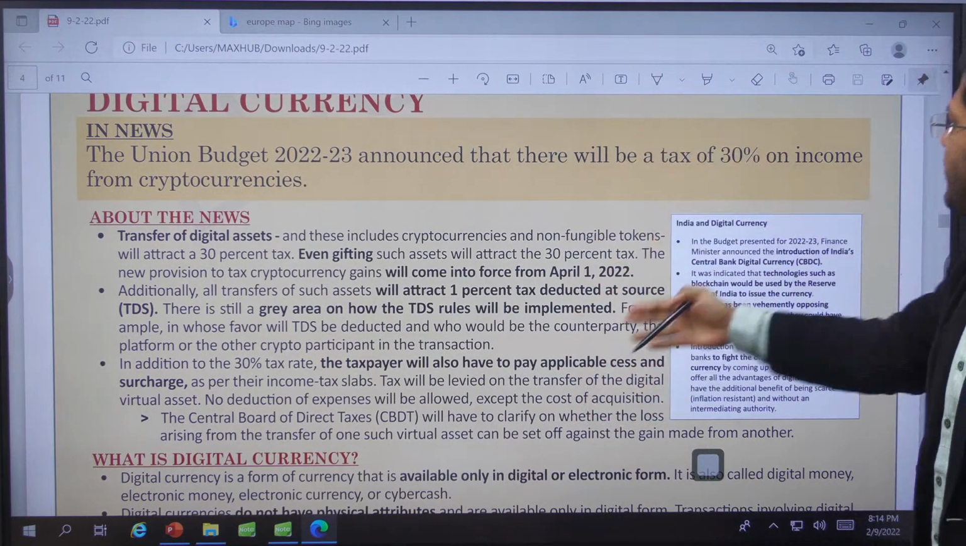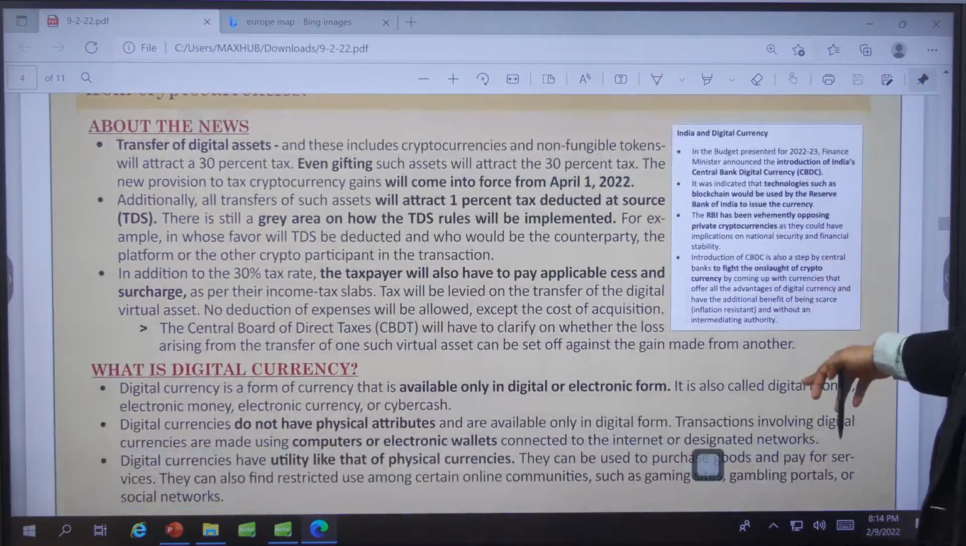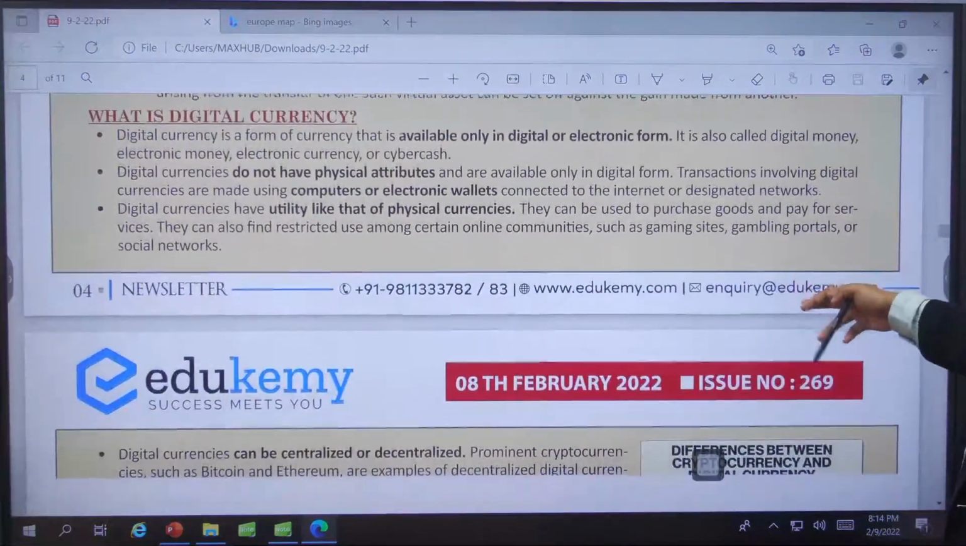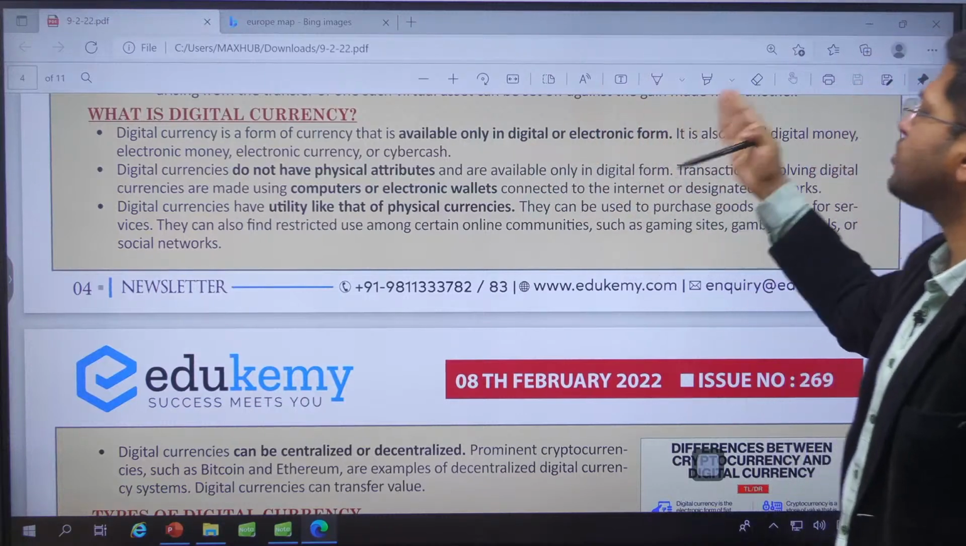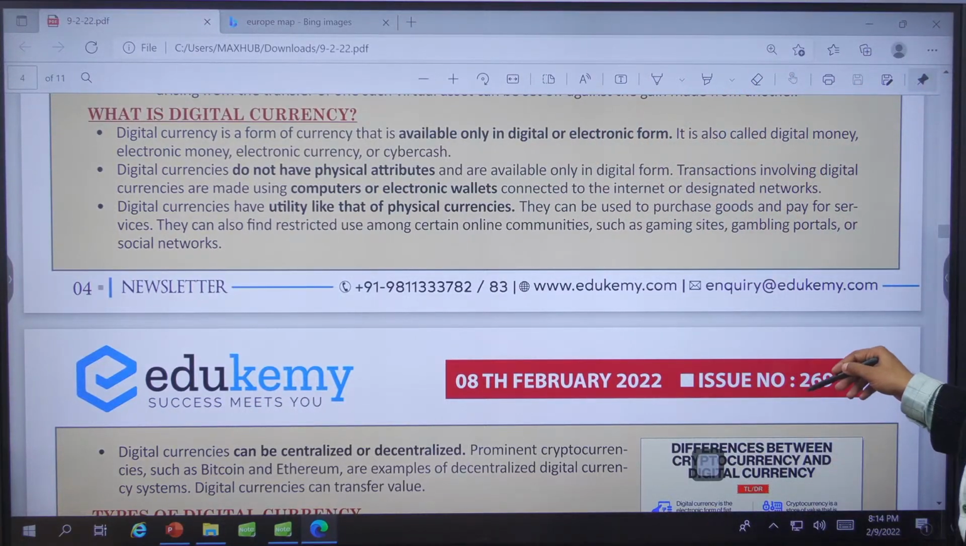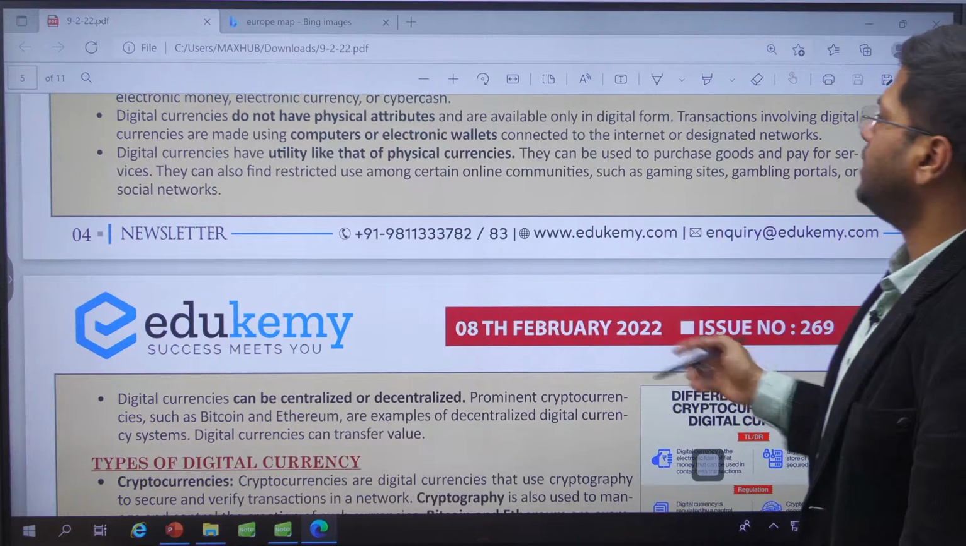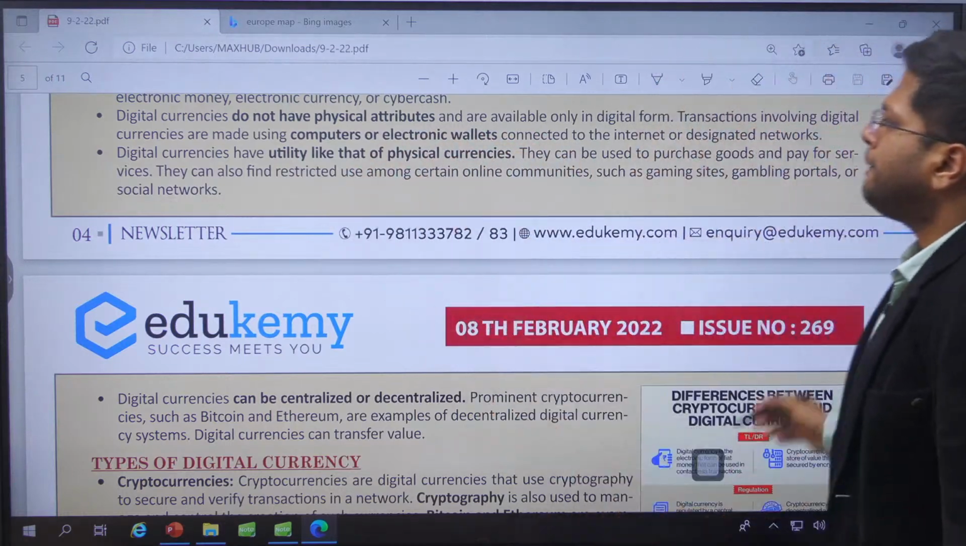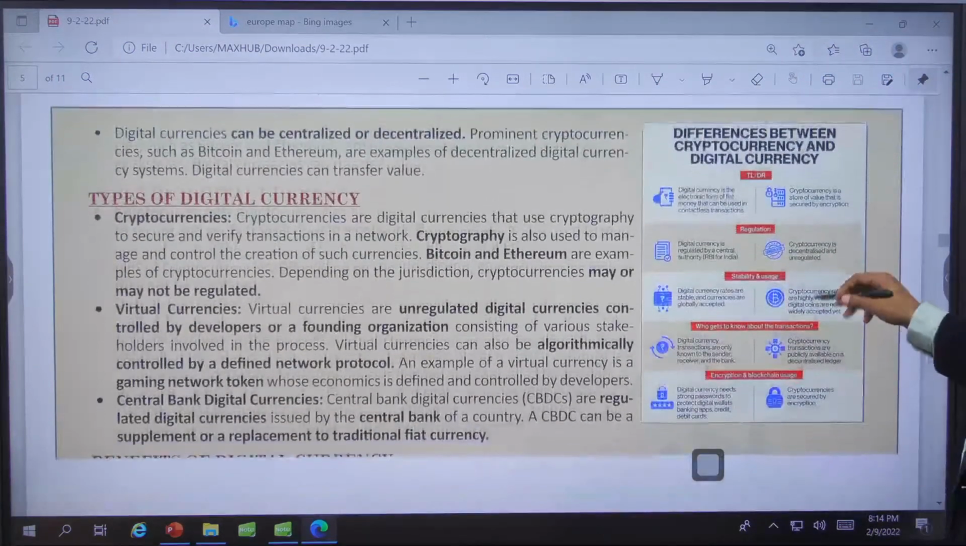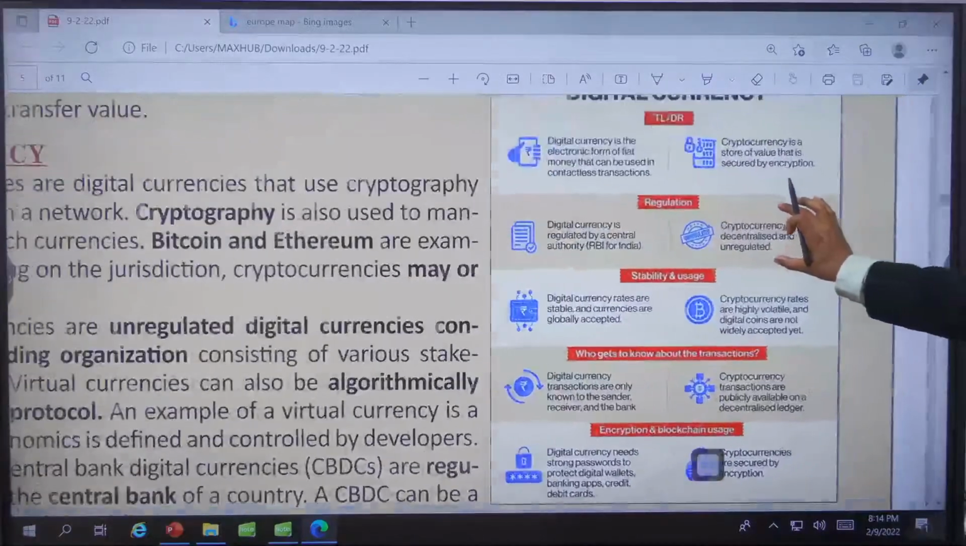So this is about the rate of transaction that the government has said, 30% and 1% taxation. Digital currency is available only in digital or electronic format, right? They do not have physical attributes. We will have them in electronic or computer wallets. This is the update from it. Now, the difference between cryptocurrencies and digital currencies.